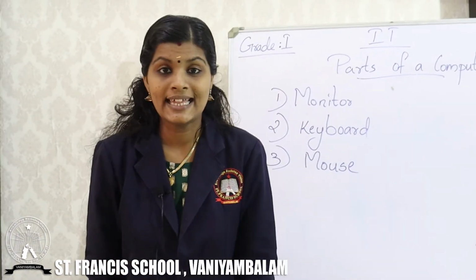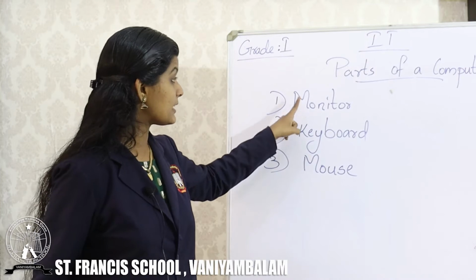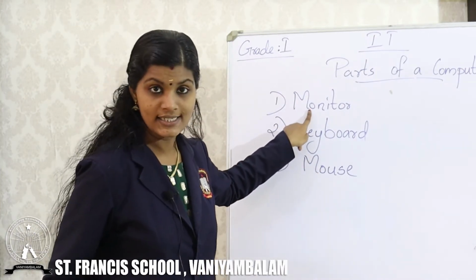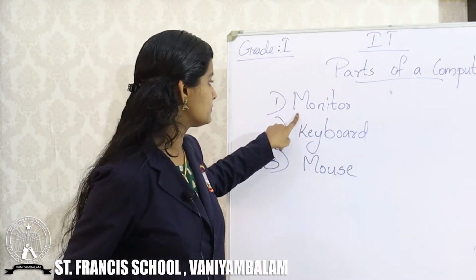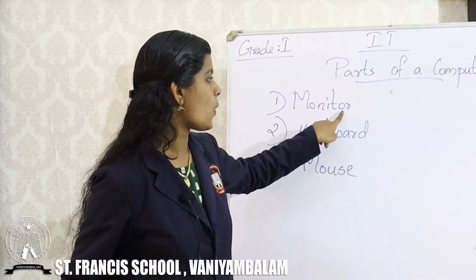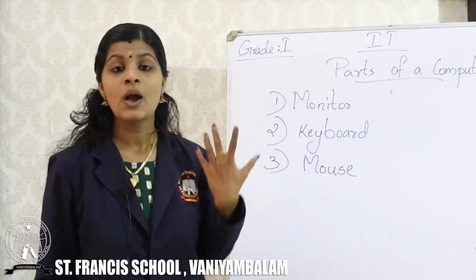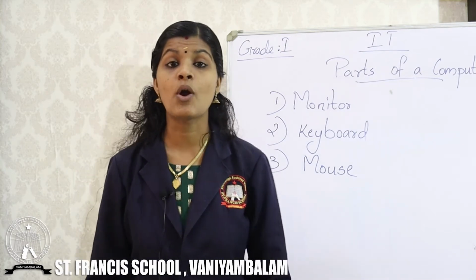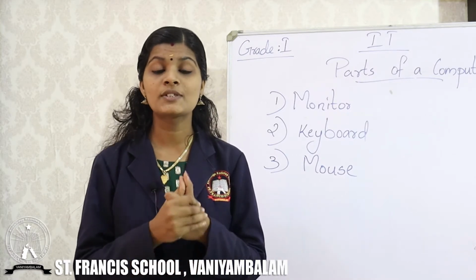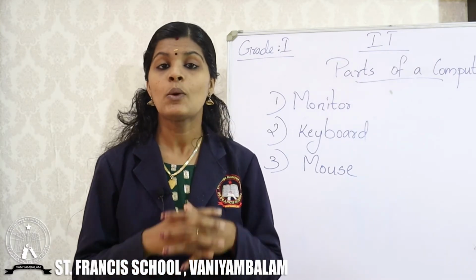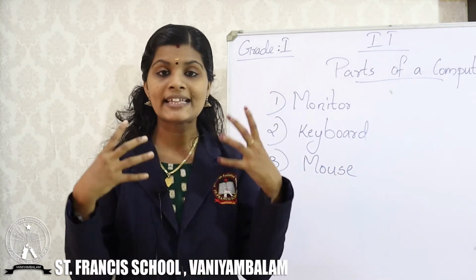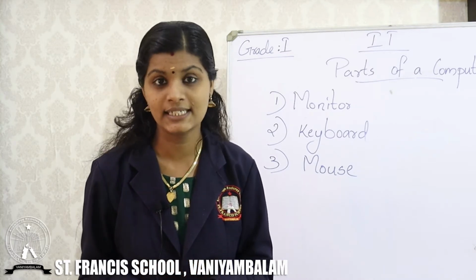So once again children, now we have discussed the main three parts of a computer. What is the first one? Monitor. Spelling is M-O-N-I-T-O-R. That is monitor. What is the help of monitor? Monitor looks like a television, and whatever is going on in the computer is displayed, and we can see it on the monitor.